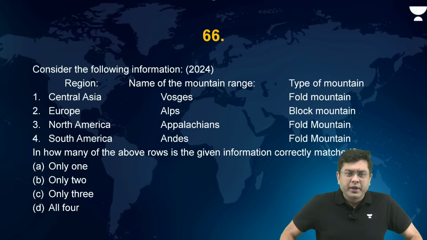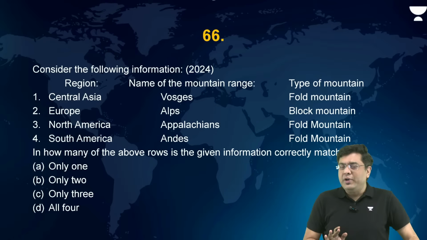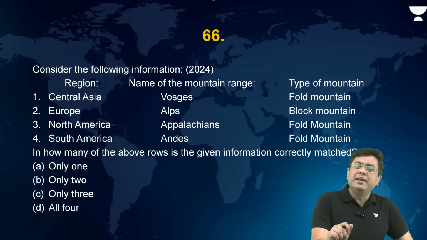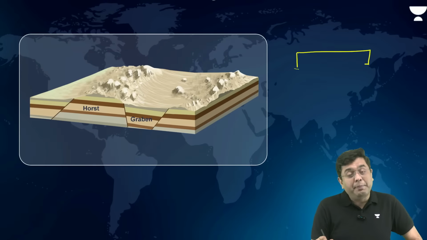Right. So we move ahead to another question which was asked in 2024 about the region, name of the mountain range, and the type of mountain. There are two types of mountains in general: fold mountain and block mountain. Fold mountain is created when a particular land area gets compressed.